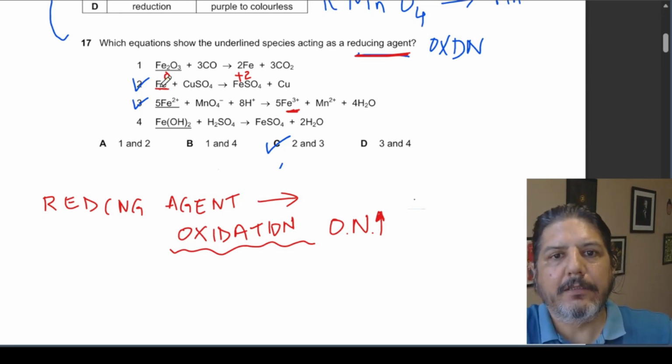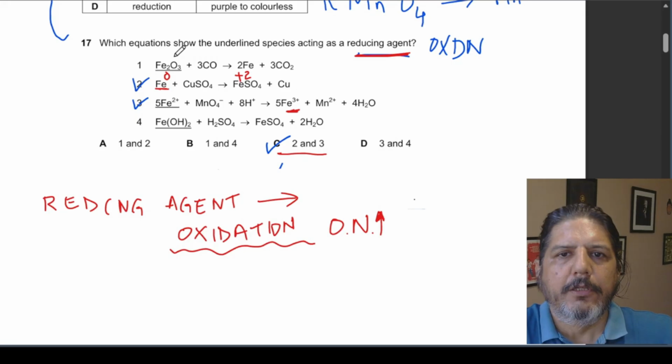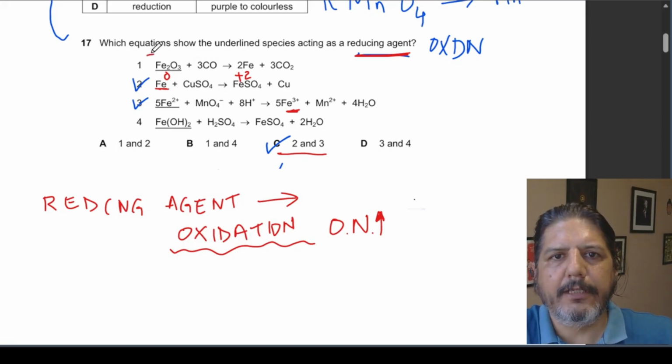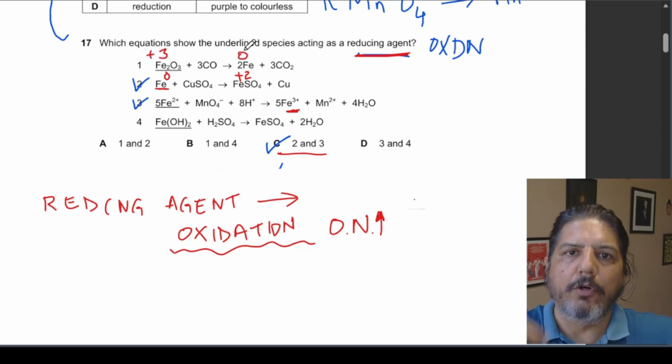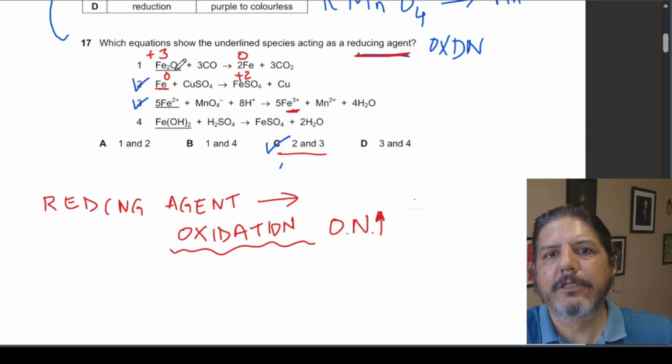If we look at the other options, the answer is actually C, 2 and 3. But let's look at 1 and 4 also. So Fe2O3, here the oxidation number of iron is +3. Here it is 0. So the oxidation number is decreasing, and here reduction is taking place.